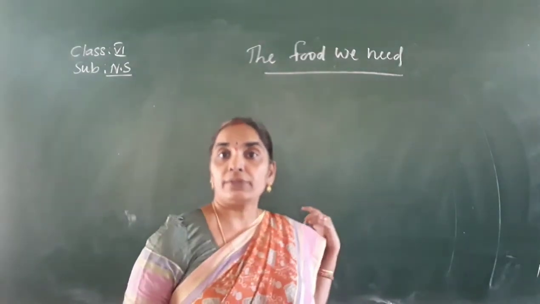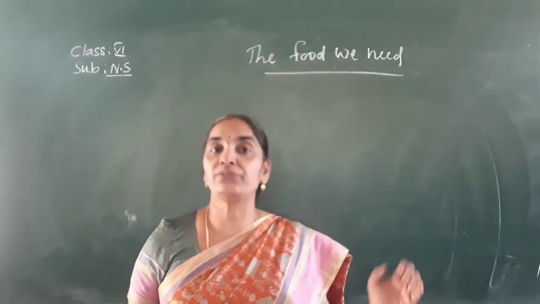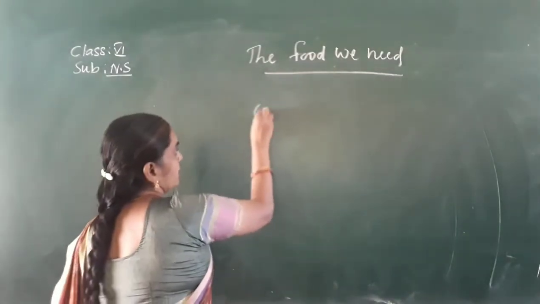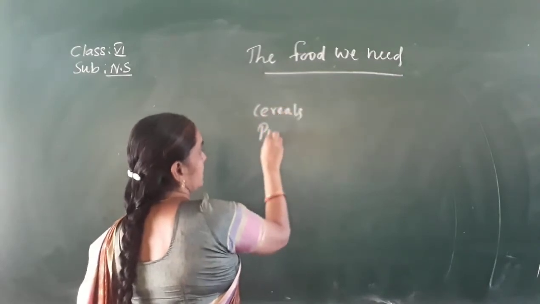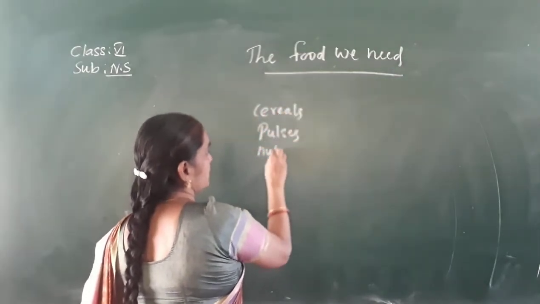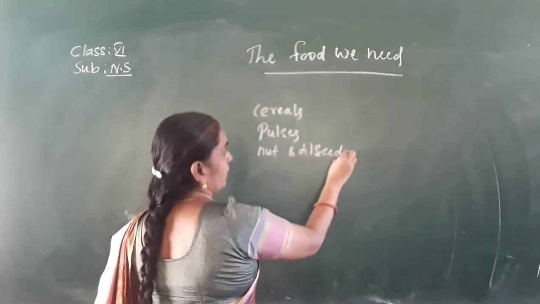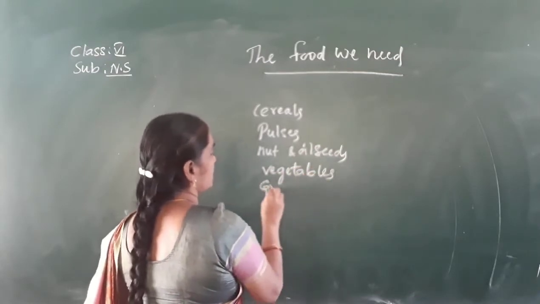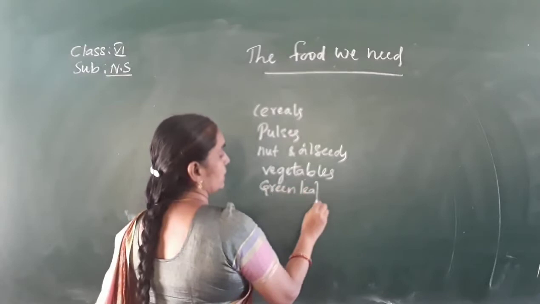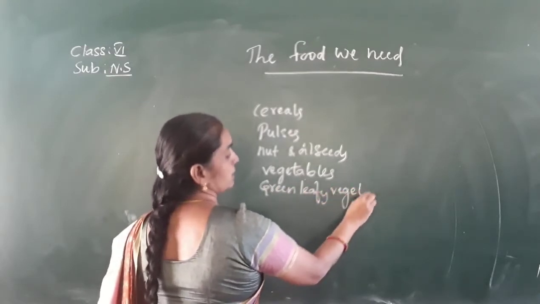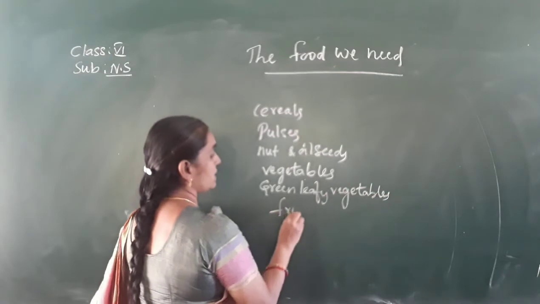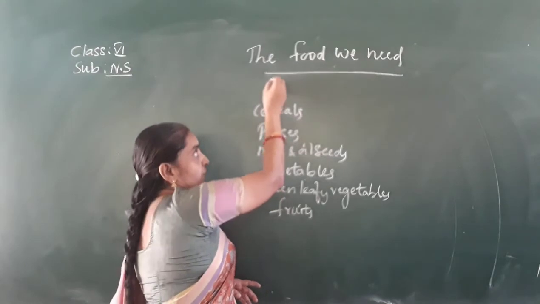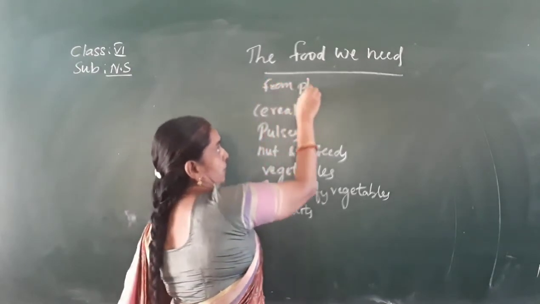Okay, next, there are some food items that we get from plants. What are the food items that we get from plants and use as food? They are cereals, pulses, nuts and oil seeds, vegetables, green leafy vegetables and fruits. These are the food materials that we get from plant sources.